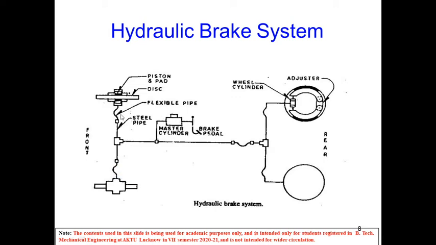Okay, and here at the end we have a flexible pipe because we have to turn this wheel also. So there is a disc over which the friction pads are mounted. Okay, so this high pressure fluid acts over the wheel cylinder, these calipers. Like in this case it is shown that the front wheels are fitted with the disc brakes and the rear wheels are fitted with the drum brakes.